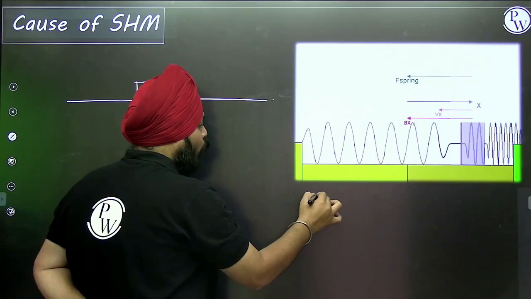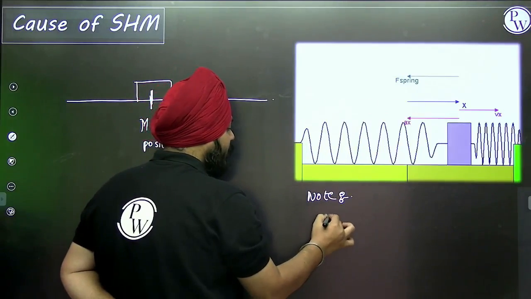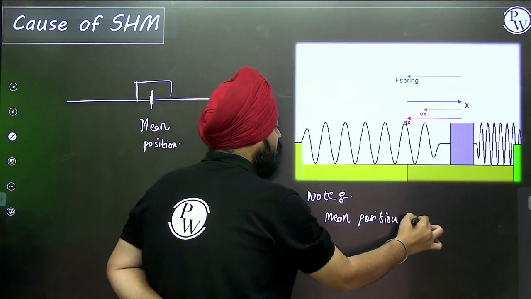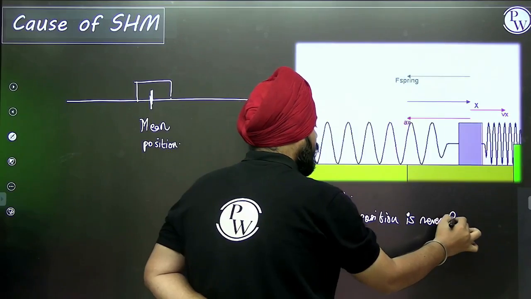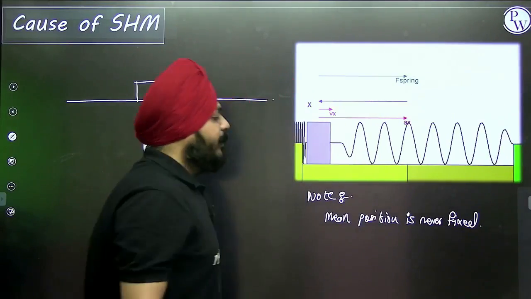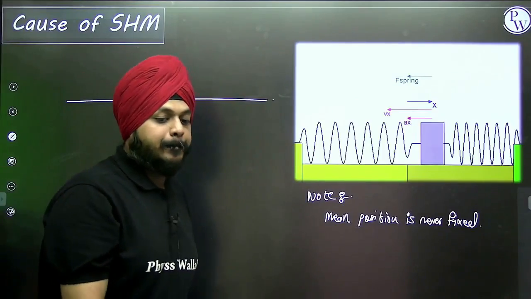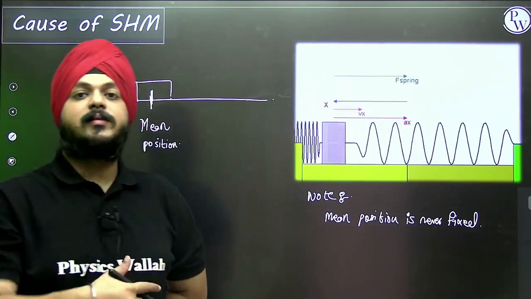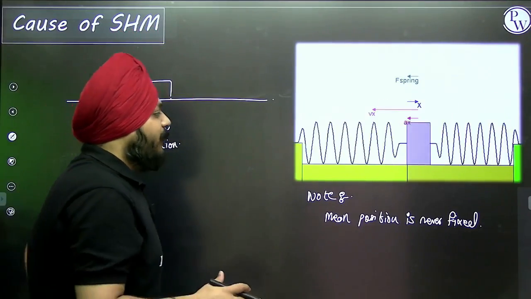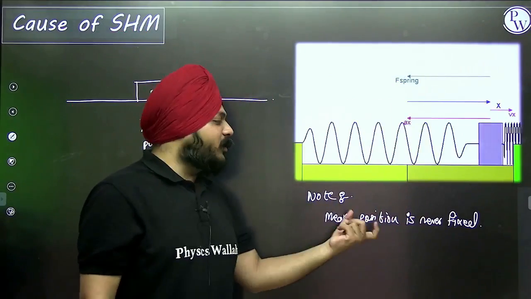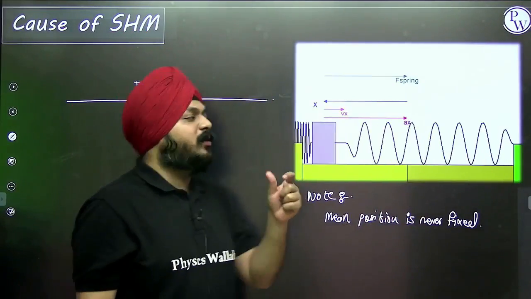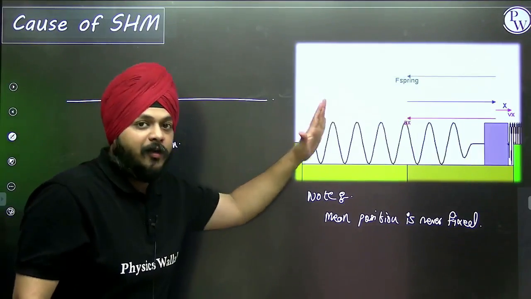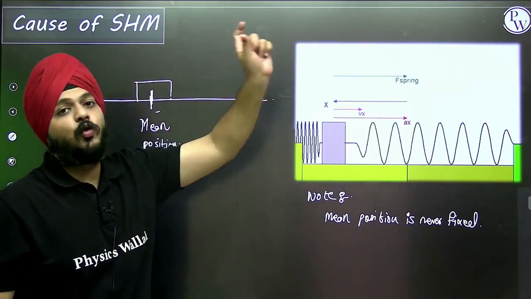The most important note I'm writing regarding the mean position is: mean position is never fixed. In the previous presentation slide I wrote it is fixed, but it is never fixed. What the statement means is, for one kind of motion the mean position is at this point, but for another kind of motion it may differ. It is not fixed.